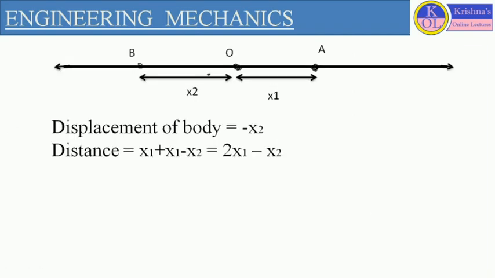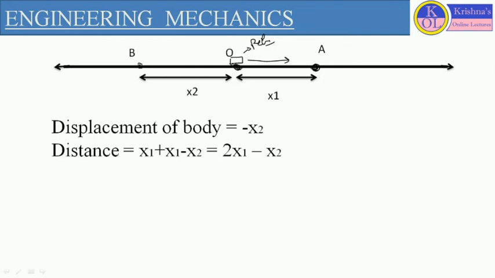Now let us see, if we are considering one reference point O. First, the body is placed at this reference point O. Now from O, the body is traveling toward another point, point A. So the body is moving in a forward direction, in the right direction from the reference point.